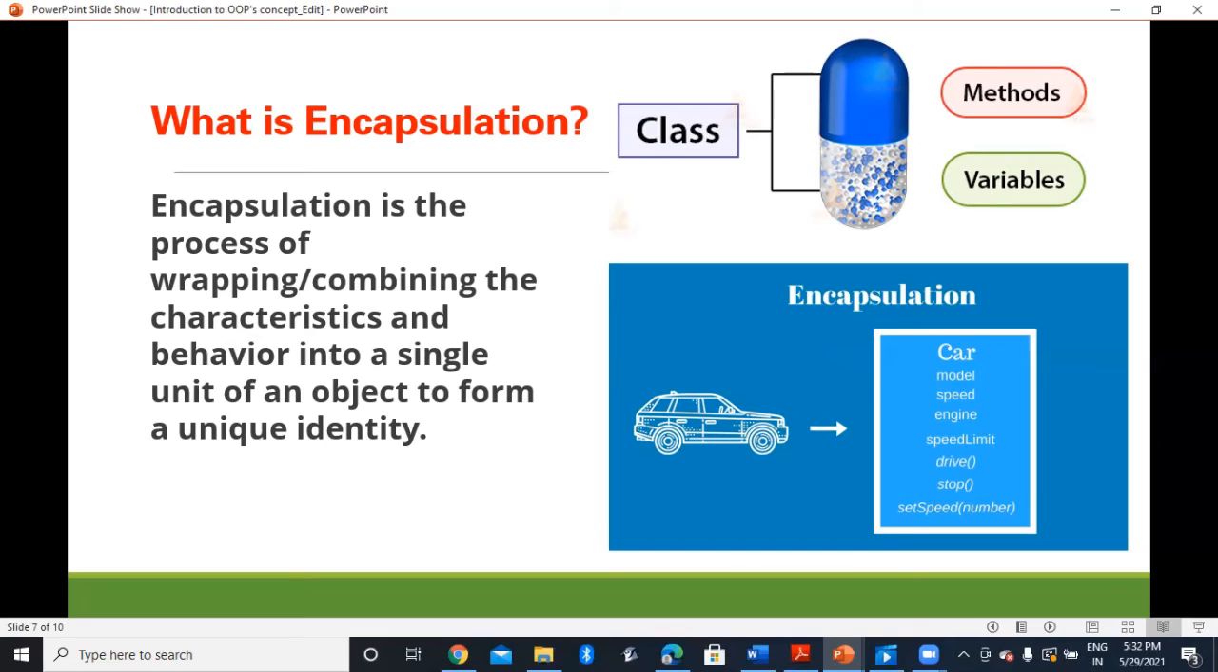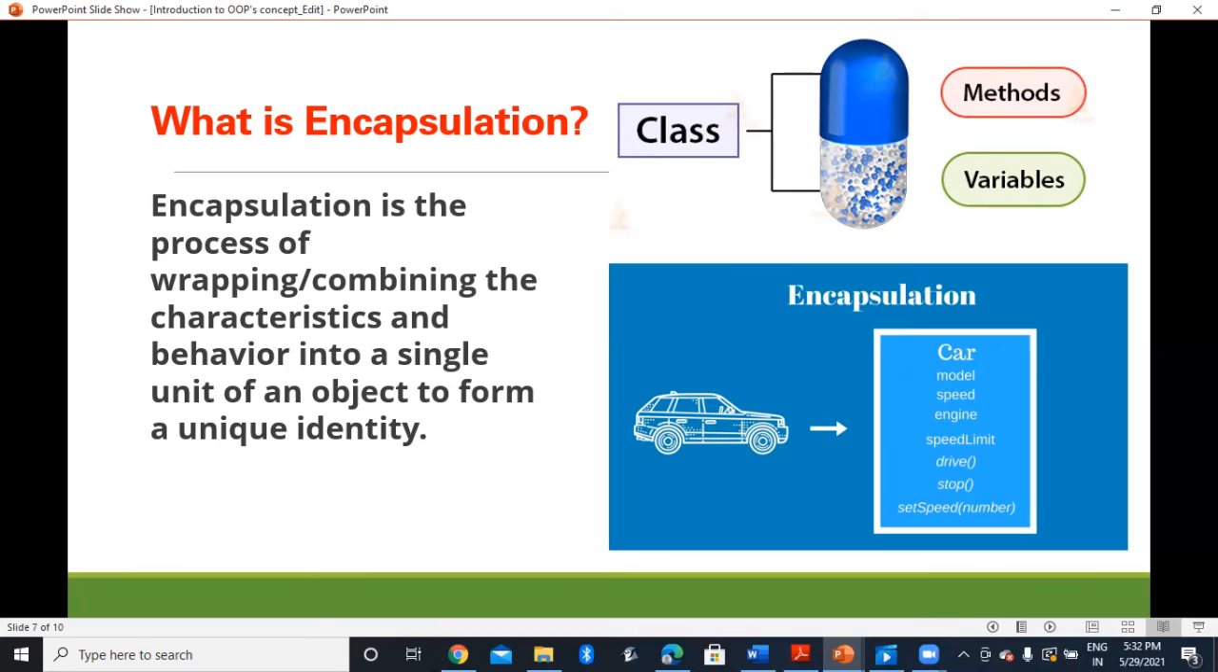Another example of encapsulation you can see is the car. The car has got the model. When you buy a car, you go by the model name, then you go by the speed, engine, speed limit. These are the features. After that, you go for the drive, like when you drive the car, how it feels when you stop, set speed. So you can see drive, stop and set speed. These are the methods or the functions of the car. But model, speed, engine, these are the attributes we say of the car. So together when you combine, it forms a car.